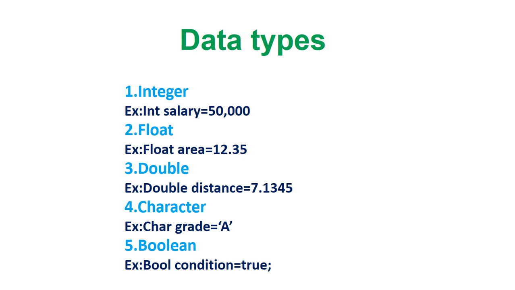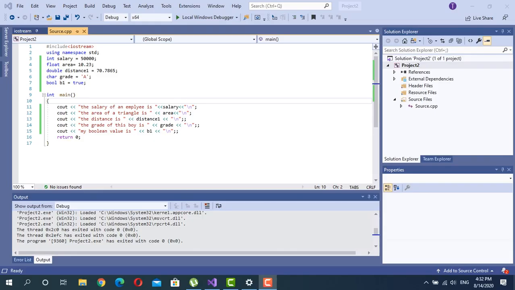Here I have written one program to explain the data types in C++. In the third line I have written int salary equal to 50,000. Here salary is a variable of integer data type. It has a value of 50,000. Next one is float area equal to 10.23. Here area is a variable of float data type. The value of area equal to 10.23. Next one is double distance 1 equal to 7.7865. Here distance 1 is a variable of double data type. Next one is char grade equal to A. Here grade is a variable of character data type. The value of grade is A. Next one is bool b1 equal to true. Here b1 is a boolean data type. It has a value true.